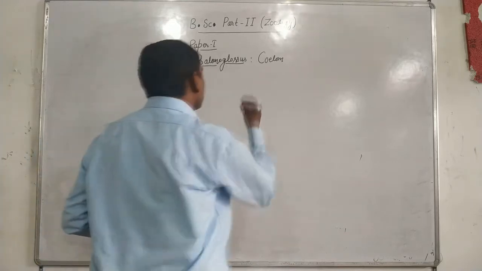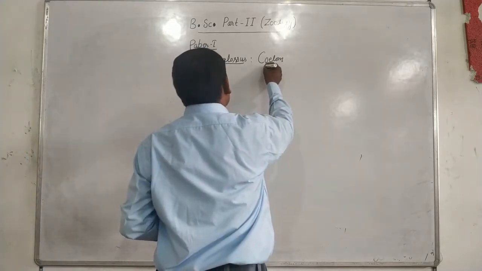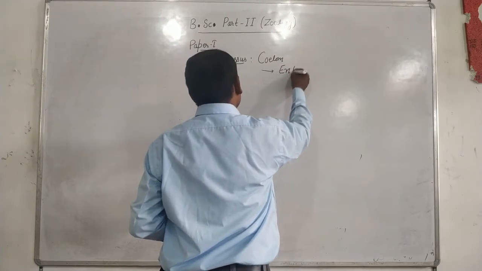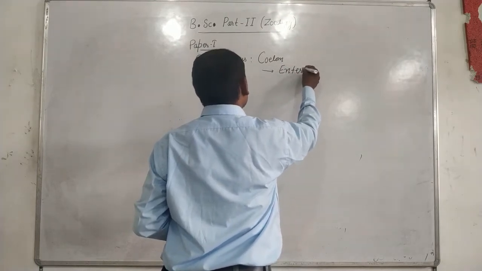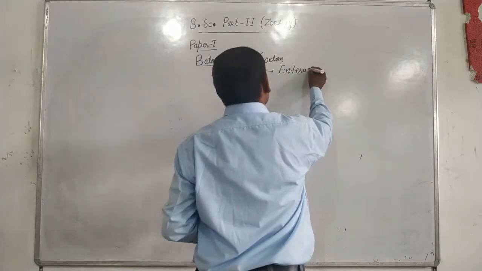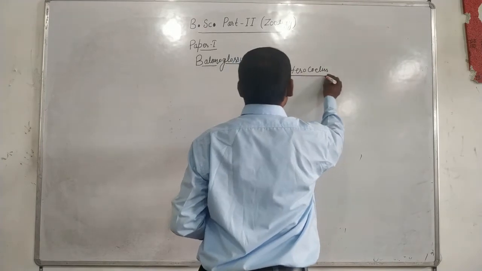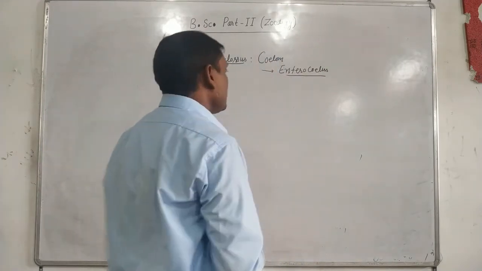Coelom of Balanoglossus is enterocoelous.